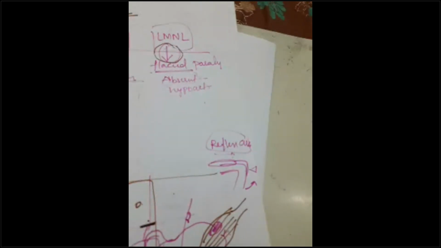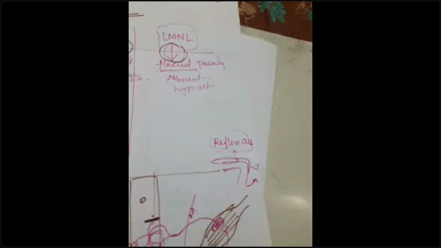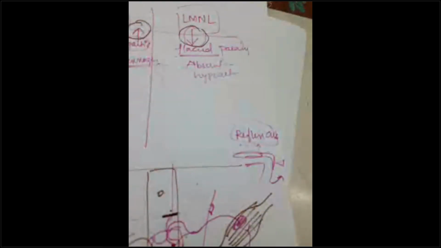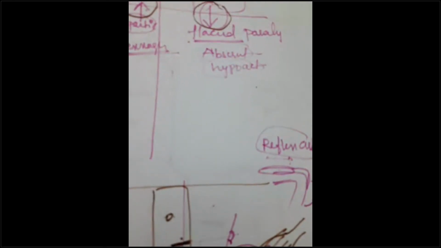The gamma neurons and alpha neurons are involved in deep tendon reflexes. The arc was of the tendon reflex, not of this spasm. So if you are asked why the reflexes are exaggerated, you have to answer with the arc, that gamma neurons overfire or something. If you are asked about the spasm, you need to answer that because the upper motor neuron and the corticoreticular regulation is not there, the lower motor neurons are overacting. That is the reason behind the spasm. These two should be distinct. You cannot mix them both.